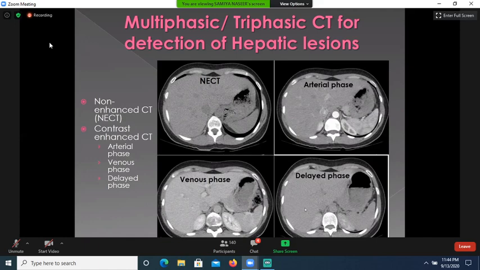Now, this is the delayed phase, and it is usually taken 6 to 10 minutes after giving contrast. And now contrast has washed out from the kidneys, liver, spleen, and the aorta.